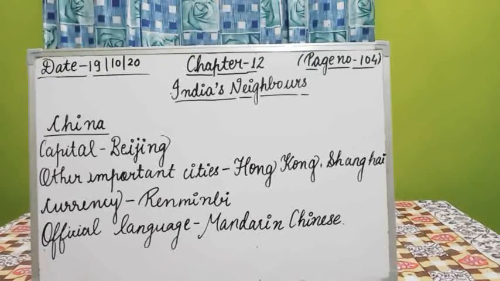So students, today we learned about the neighboring country of India, that is China. First, we learned about its location, that China is located in the north of India. Second, its official name is the People's Republic of China. Third, the capital of China is Beijing, and except Beijing, two important cities of China are Hong Kong and Shanghai.